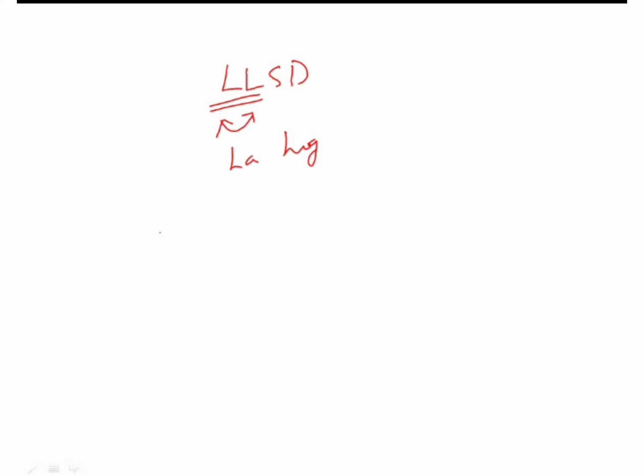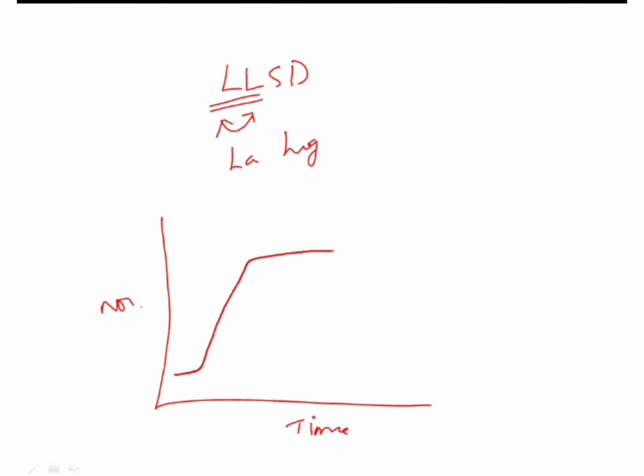When I draw the bacterial growth curve, I take time on the x-axis and the number on the y-axis. The curve will have a lag phase, a log phase, a stationary phase, and then a phase of decline. What happens in the lag phase? In the lag phase, there is no increase in number, only an increase in size.